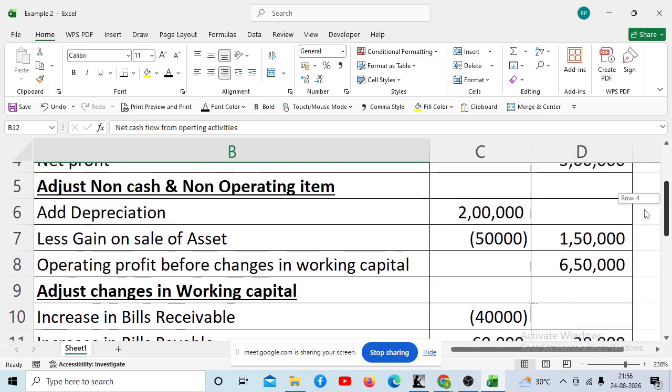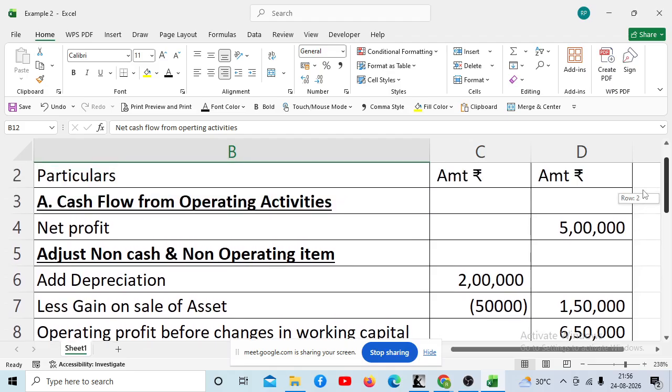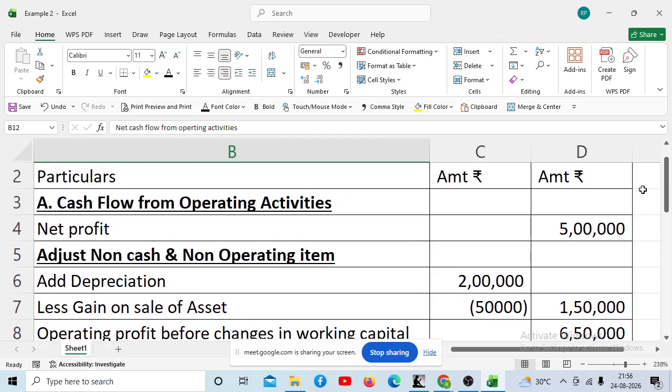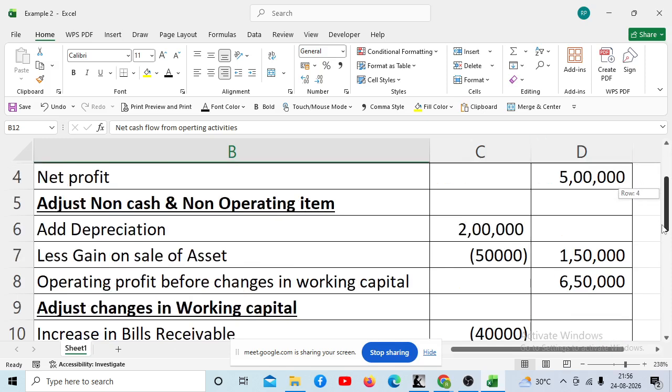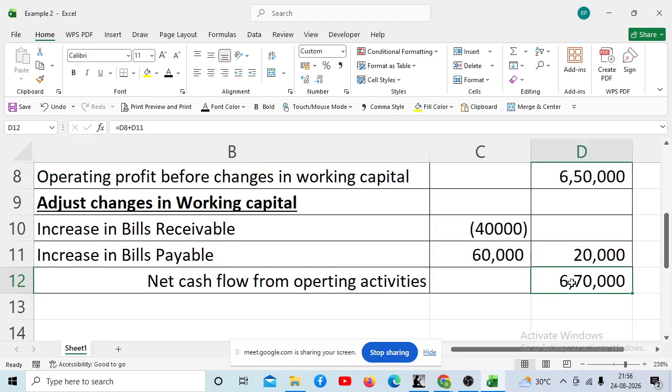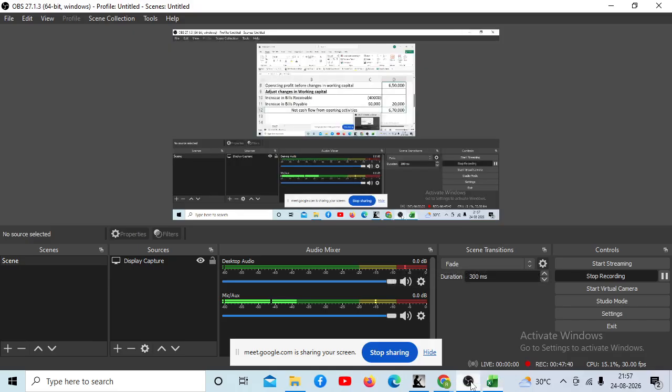Similarly, we are supposed to prepare the investing activity as well as the financing activity. Today practically we have seen only how to find out the cash flow from operating activity. So the final answer which we got, is it cash inflow or outflow? It is inflow since it is positive. Shall I